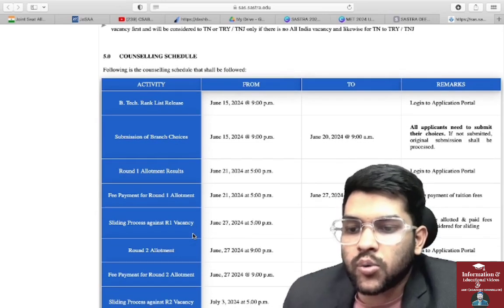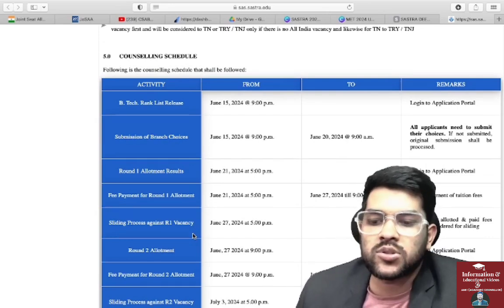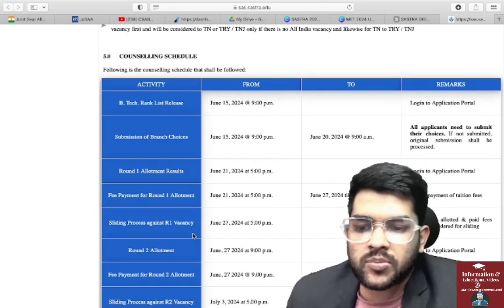If you talk about round 1 allotment, then it will be done on June 21st at 5 p.m. They may delay it also, because they are not 100% punctual about the timing.